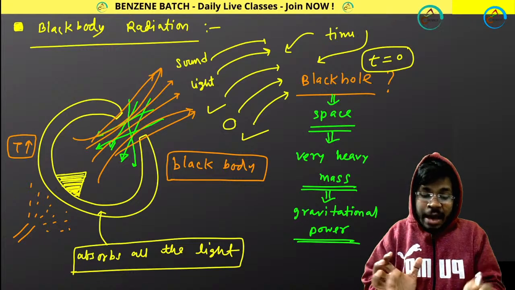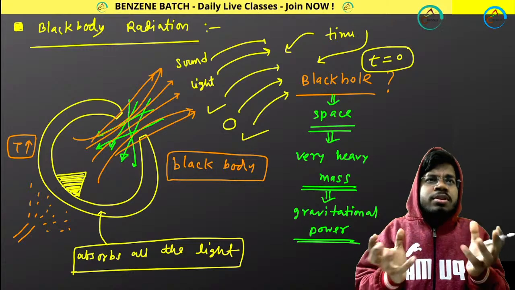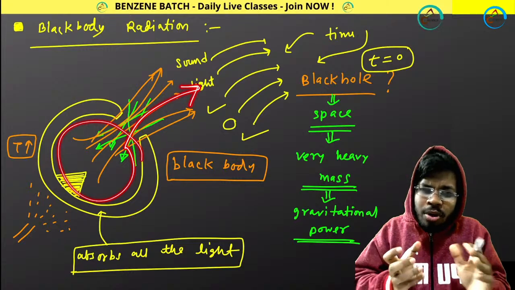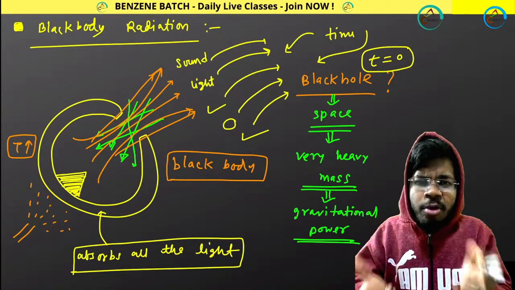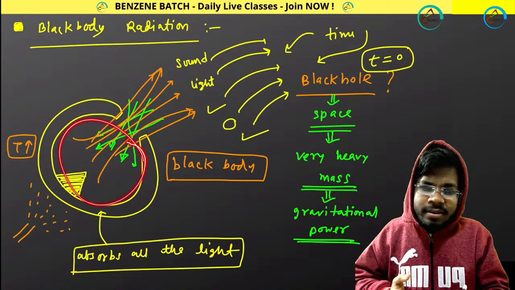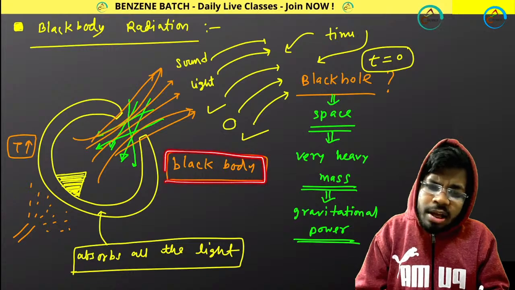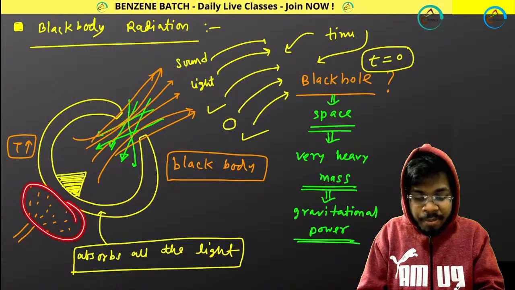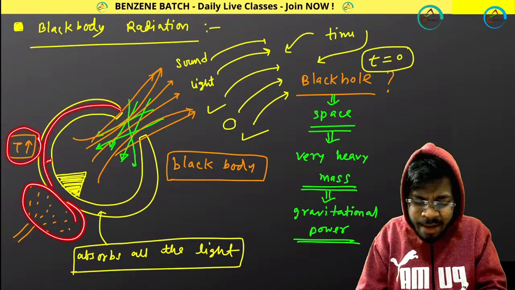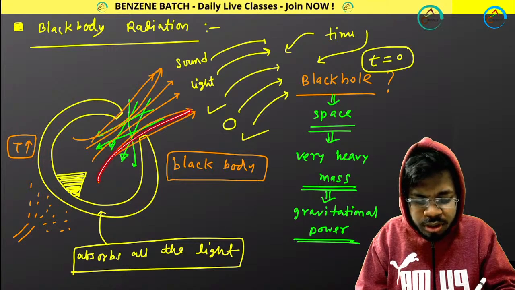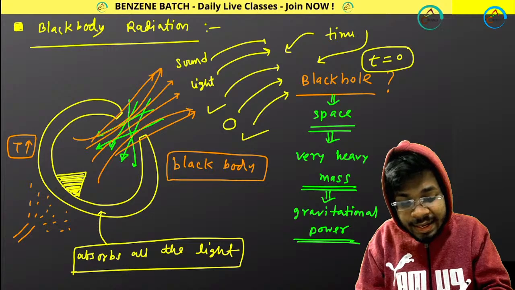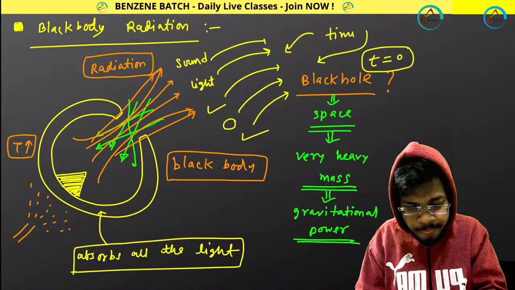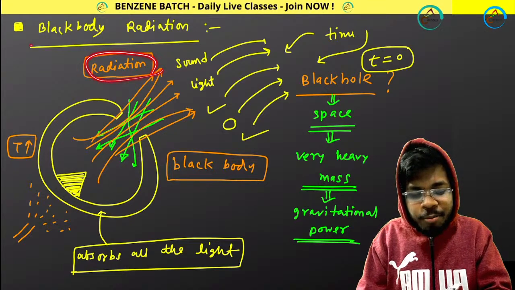Initially it was absorbing only light, it was not releasing any light, it was not reflecting any light. That's why no light was coming from the black body, no light was getting reflected from the black body, so it was looking black. That is all about a black body. And now if we add heat, the temperature of the black body increases. So now whatever light it absorbed, all those lights will be coming out in the form of radiation. And that radiation is called black body radiation.